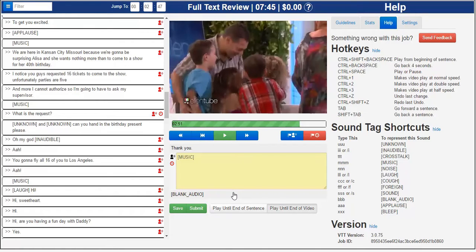Blank audio tags will always appear by themselves on a single line. And crowd-surf customers can choose whether other tags, like music, will appear on a line by themselves or just be part of a sentence. So in addition to correcting the content of the job, it's important to know how to combine and split lines and also add and remove lines. So let's listen to a couple of lines and make a few edits to demonstrate this.